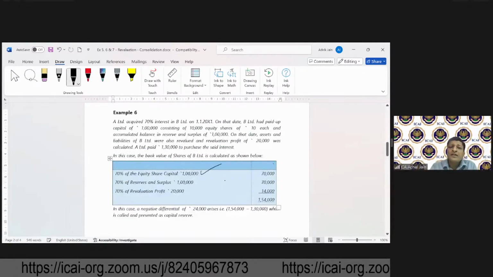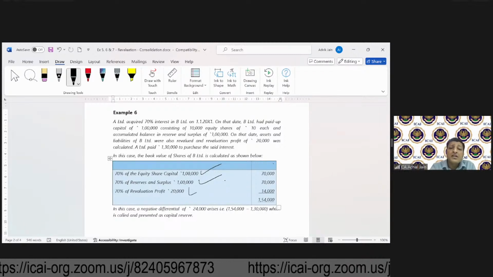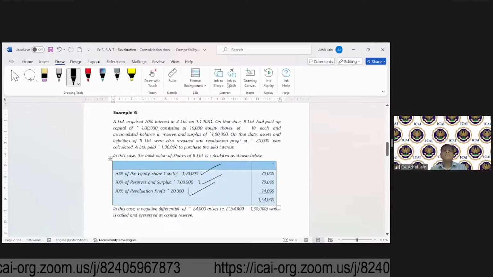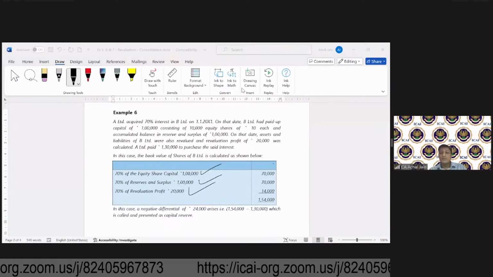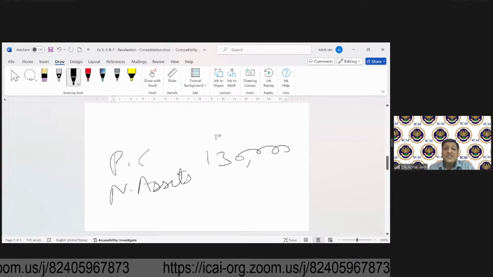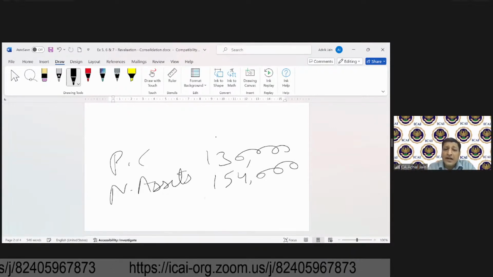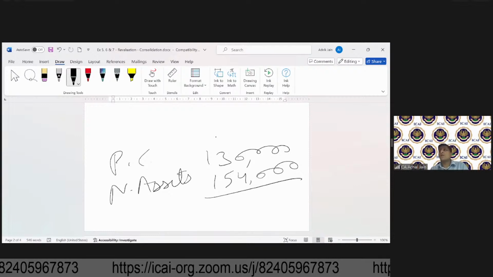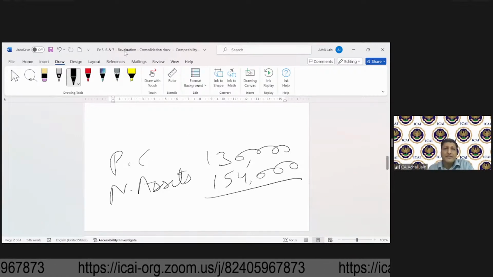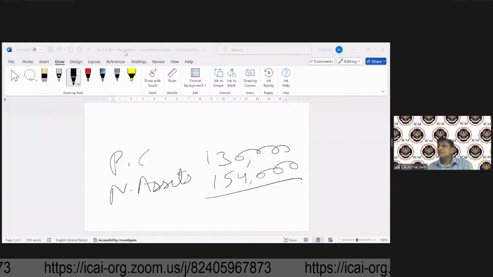70% of capital, 70% of reserves, and 70% of this revaluation gain. So what does it become? 1,54,000. So now this amount which has been paid is lower than the amount of net assets acquired. In this case, what do you get? Goodwill or capital reserve? Over to you.